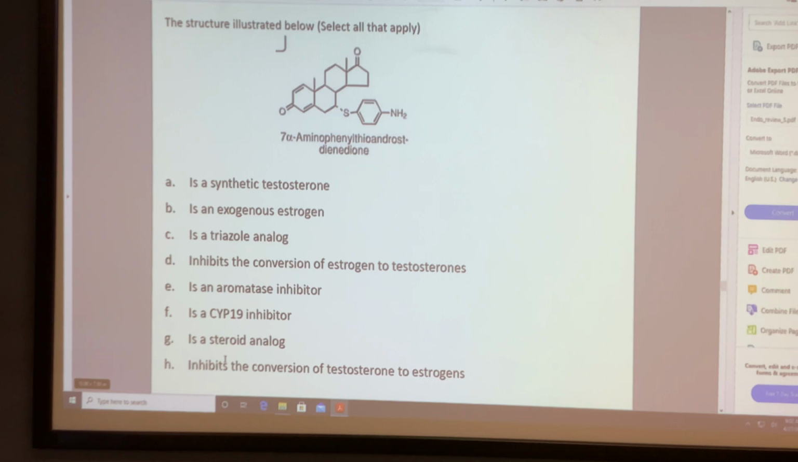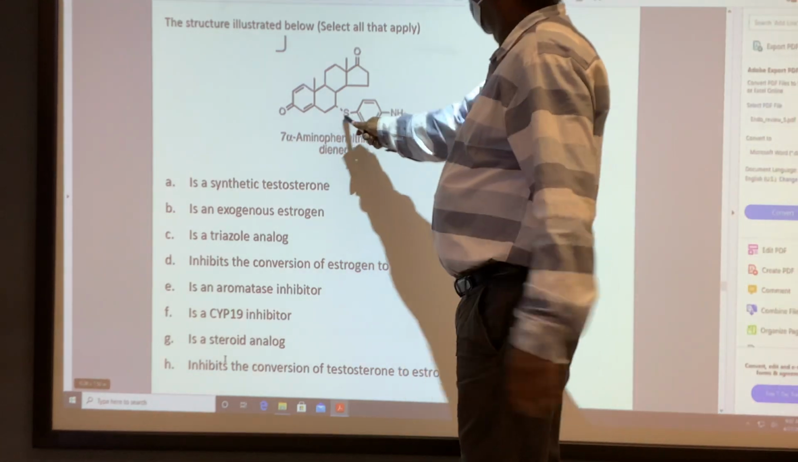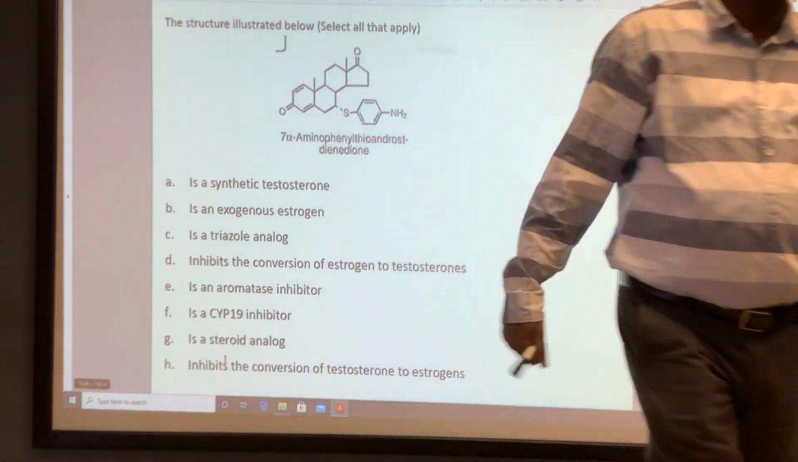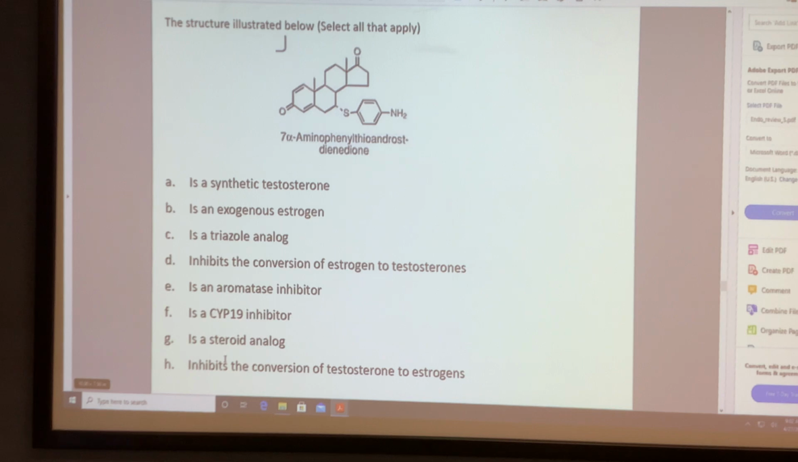But aromatase inhibitors can be non-steroidal, so you have steroidal and non-steroidal compounds. Remember the sulfur. I told you the sulfur and amino is for aromatase inhibitor. So D is correct. D is right. And if D is right, F is also the same. Aromatase is nothing but cytochrome 19. So F is also right.